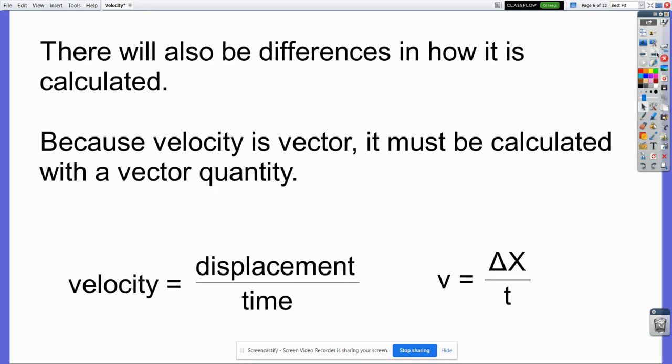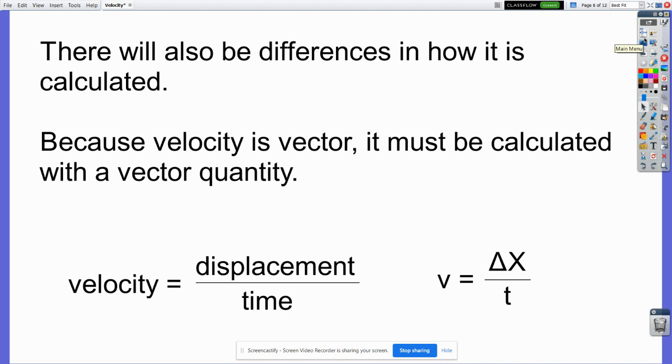There's also a difference in how it's calculated. Because velocity is a vector quantity, we have to use a vector quantity. In the speed equation, speed is a scalar, so we use distance, the scalar thing. Velocity is a vector, so we have to use displacement, which is abbreviated with an X. And again, in that speed video, I was talking about how there's only one equation that has D in it, because there's only one equation that has S in it.